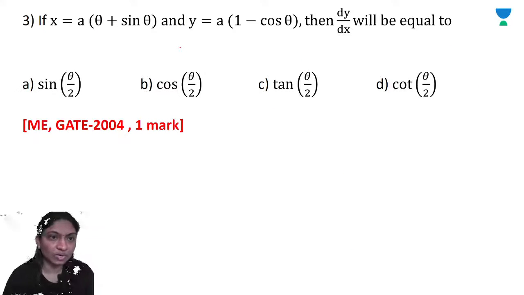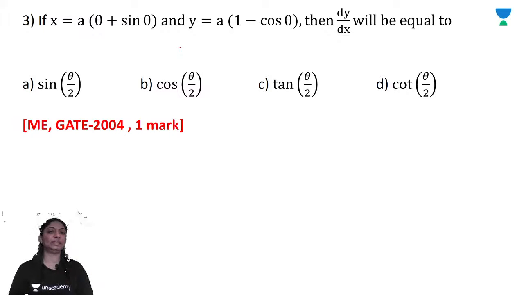Now, if x is equal to a into theta plus sine theta and y is equal to a into 1 minus cos theta, then dy by dx will be equal to? We will find it by using the rule: dy by dx is equal to dy by d theta upon dx by d theta.